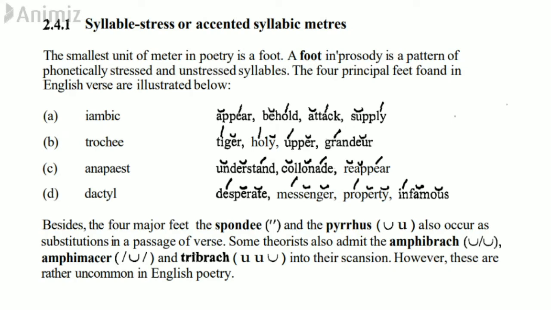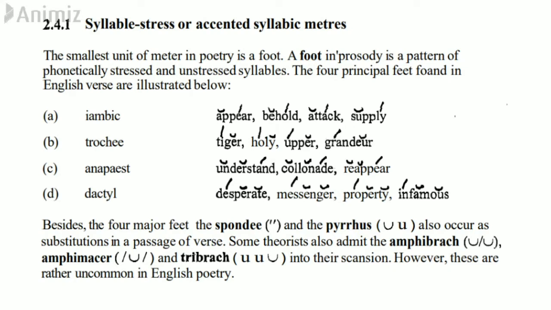In the word appear, the first part is unstressed and the later part is stressed. You can understand it by the way I pronounce it. The second word is behold. Similarly, you can see the later part is given more stress. So you have to understand it with the help of the symbols that I have used in the chart. The first syllable is unstressed and the second syllable is stressed. So that is iambic.